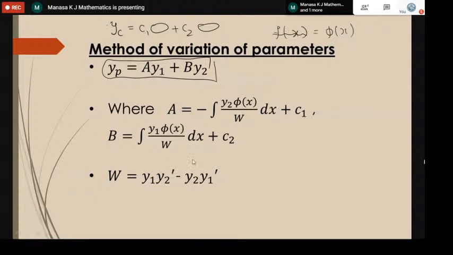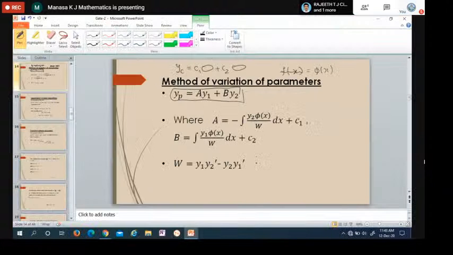This is nothing but, you can write like this also: this is equal to the determinant of y1, y2 and its derivatives, y1 dash, y2 dash. When you simplify, it is one and the same: y1 into y2 dash minus y2 into y1 dash. However you want to write it, it is called the Wronskian. So this is the formula to find w.